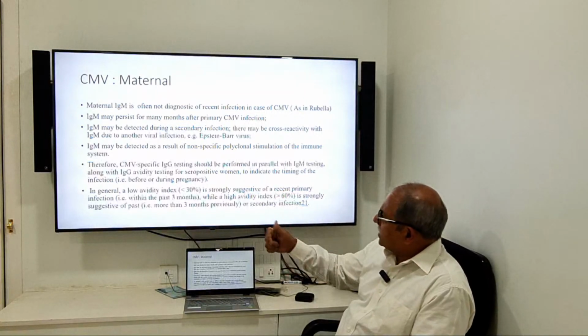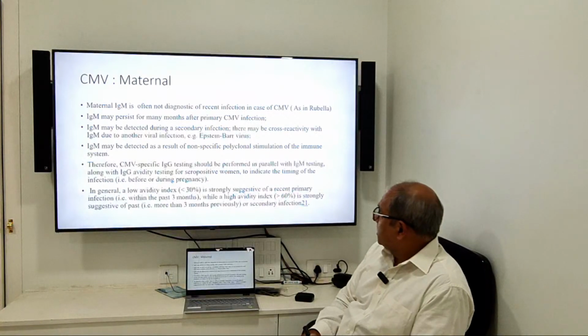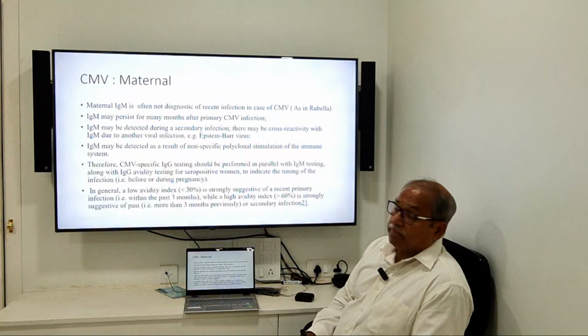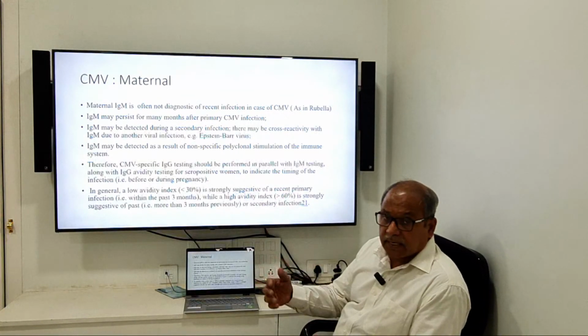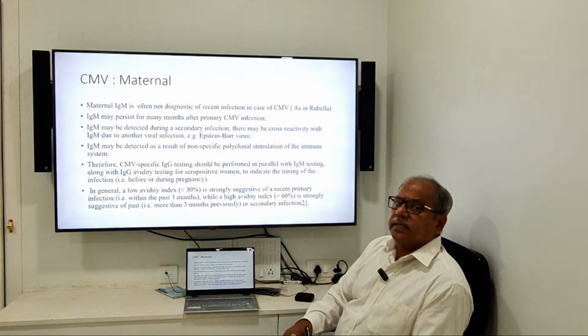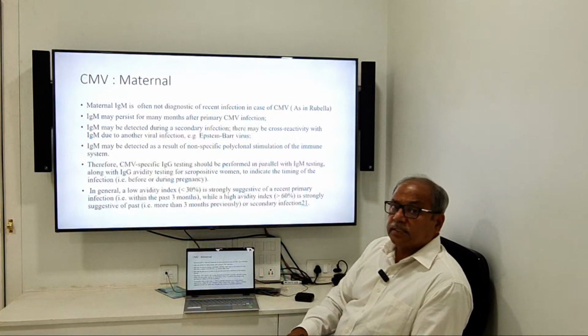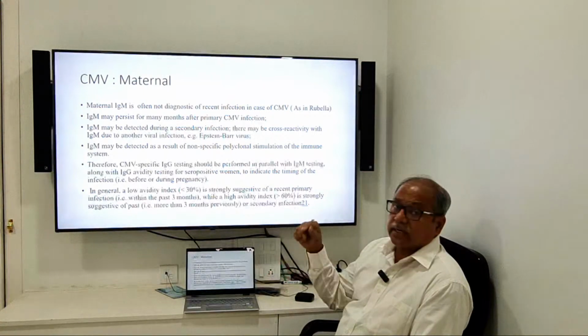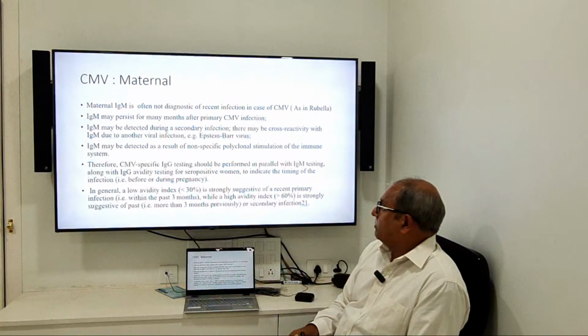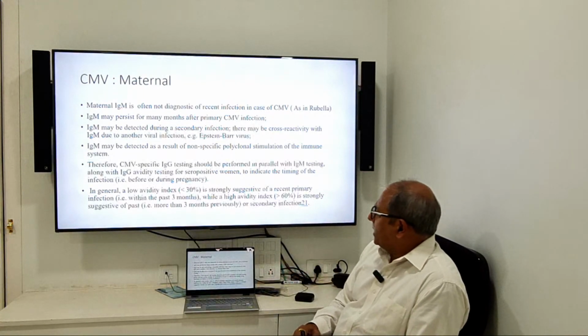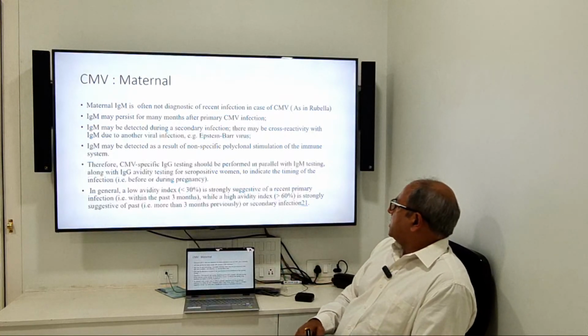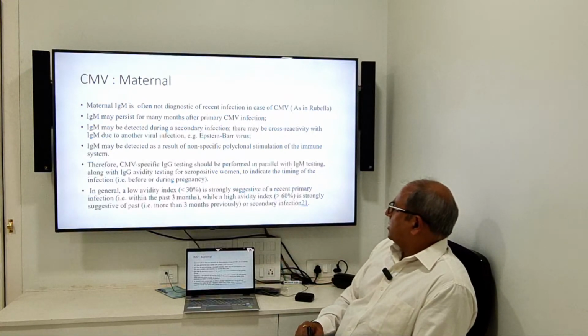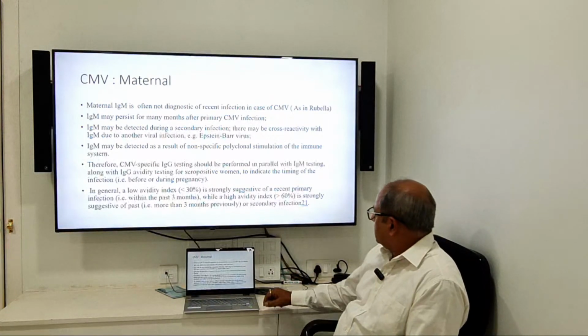So there are cases when, therefore, CMV specific IgG testing should be performed in parallel with IgM testing along with IgG avidity testing for seropositive, indicating the timing of infection. यदि आप avidity test कराते हैं, then IgG avidity test gives you an idea whether the infection is recent or not, because IgM is not diagnostic always for recent infection. In general, a low avidity index is strongly suggestive of recent primary infection within past 3 months, while high avidity index is strongly suggestive of